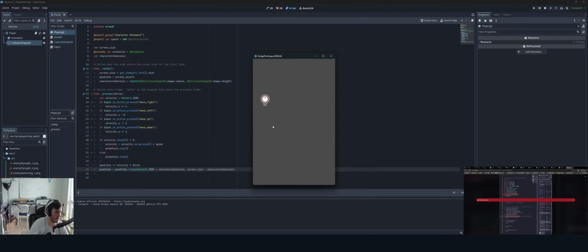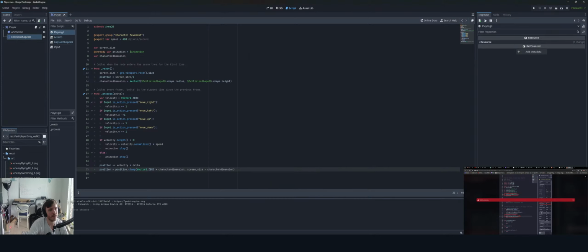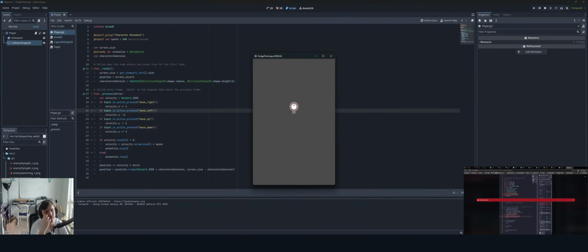The y dimension, I believe, has to be height divided by 2 because it's the full height. So now this should match better. Yes. That's good. We got that going for us.